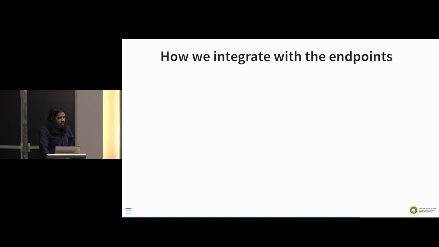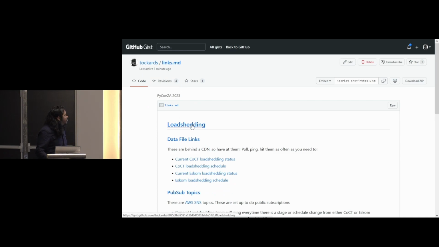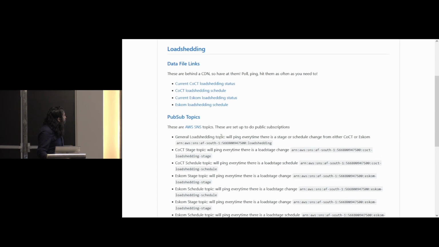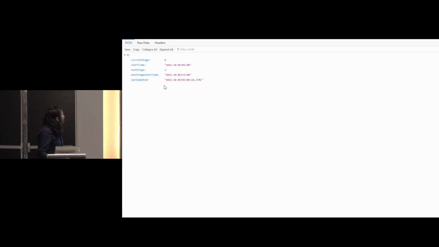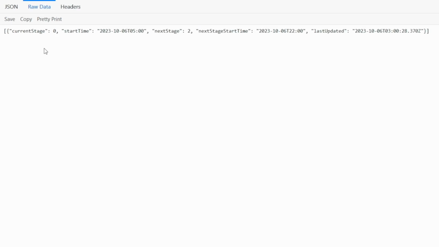So how do we integrate with these endpoints? We have some JSON endpoints. These are some of the JSON endpoints that we have, right? So how does it actually look? Let's click on here. So we have the current status. It looks something like that. Okay, this is my browser, but that's the raw data, right?